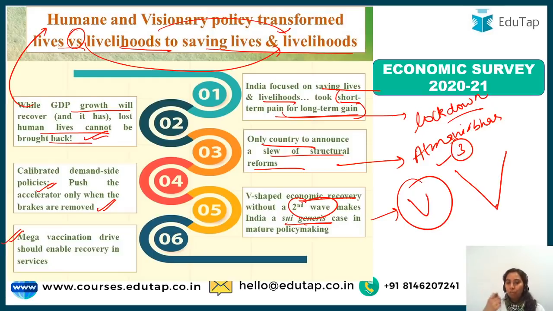For that we had to take the kadwa ghoont, we had to take the pain in the short term, but we took it. Then a calibrated response was there, a calibrated policy we brought, because until and unless the brakes were removed, we did not come up with the accelerator. This is what the government is trying to say. Then V-shaped recovery is already going on in India. India is on the path of it, and the vaccination drive is the most hopeful thing, because there is already no second wave in India, right? So this is the humane and visionary policy which has been mentioned.